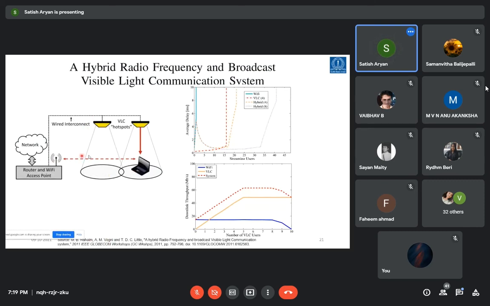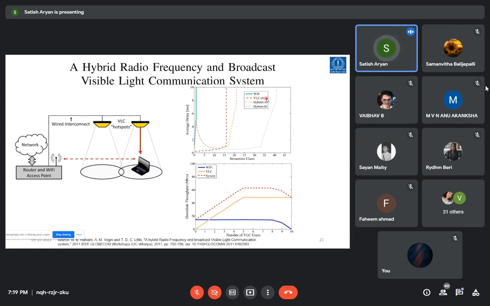He simulated the environment with the blue line as only Wi-Fi, the red dotted line as VLC with 4 access points, and hybrid. Red represents only the VLC. The dotted yellow represents hybrid with 4 and hybrid with 8. That means increasing the number of VLC access points in a given indoor environment.